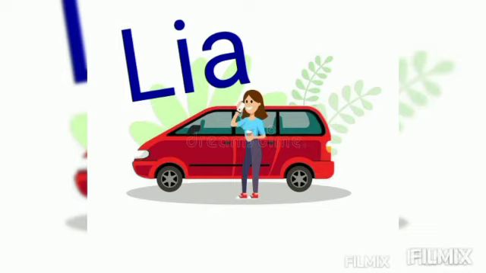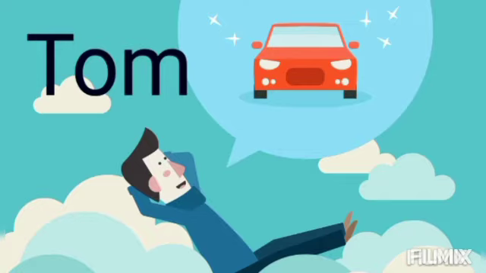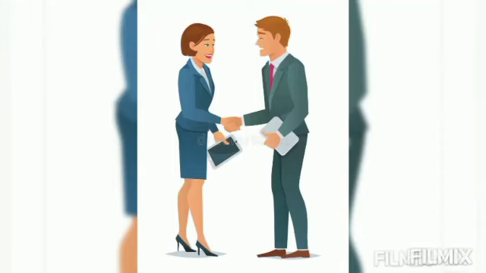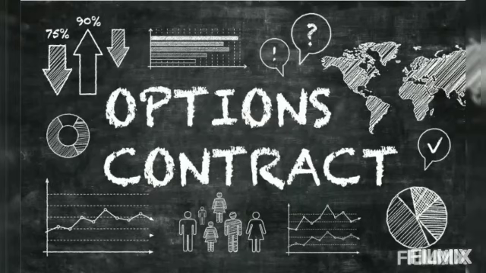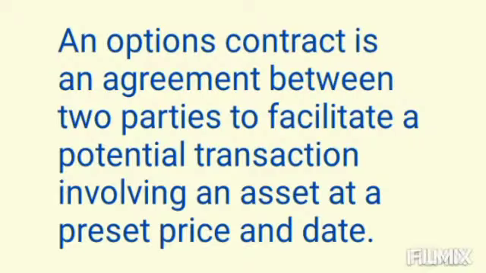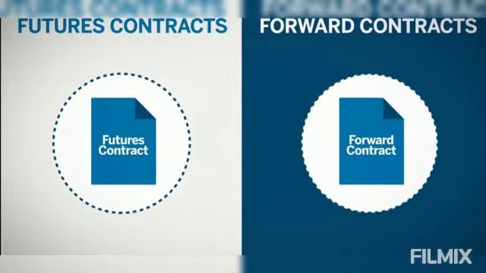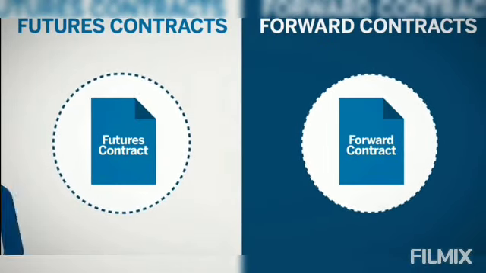Options. This is Leah. She has a car for selling. This is Tom. He wants to buy a car. Tom entered into a contract with Leah to purchase the car at its current price of 5 million rupees anytime during the next 6 months, and he agreed to pay 3000 rupees premium. This contract is called an option. Let's look at the definition of option. An option contract is an agreement between two parties to facilitate a potential transaction involving an asset at a preset price and date.